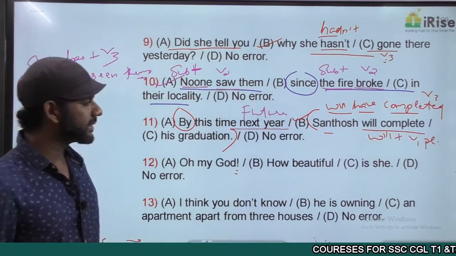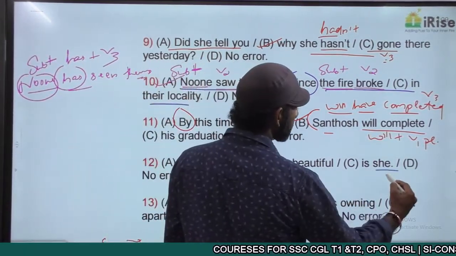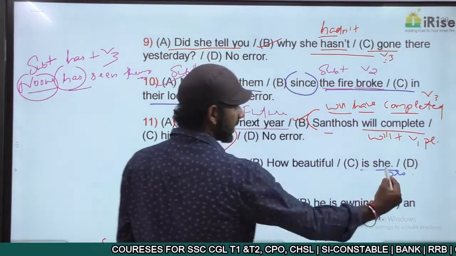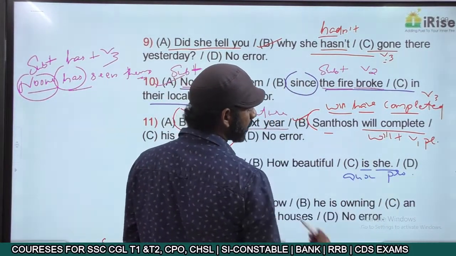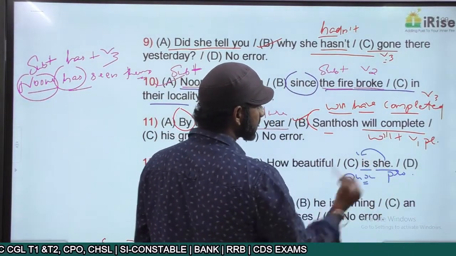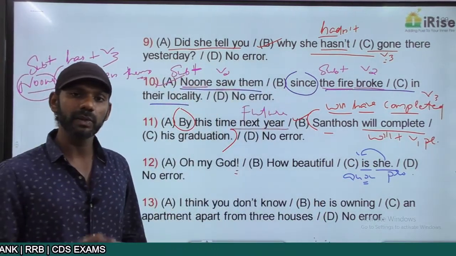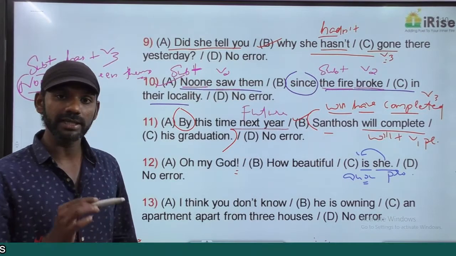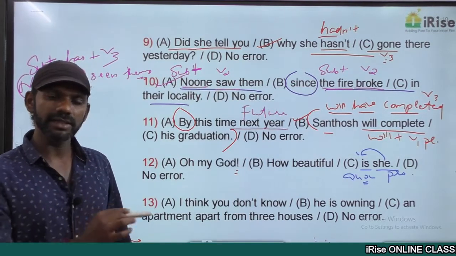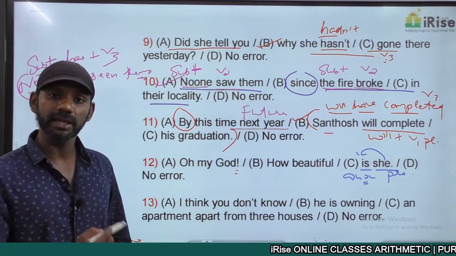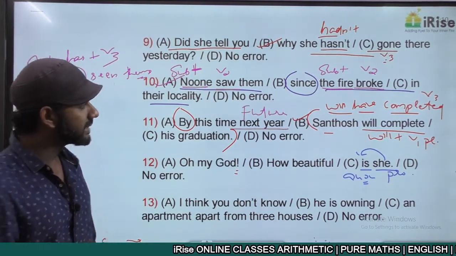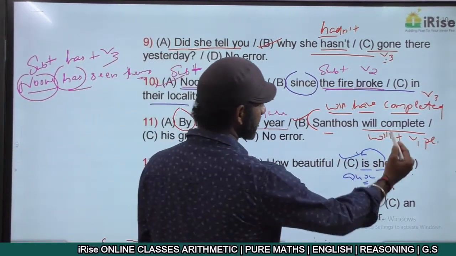How beautiful is she? "She" is the pronoun here. "Is" is the auxiliary verb. The auxiliary verb is coming before the pronoun. The auxiliary verb can come before the pronoun only if it is an interrogative sentence. This is not an interrogative sentence, so the auxiliary verb must come after the pronoun. That is the error. The error is in part C.